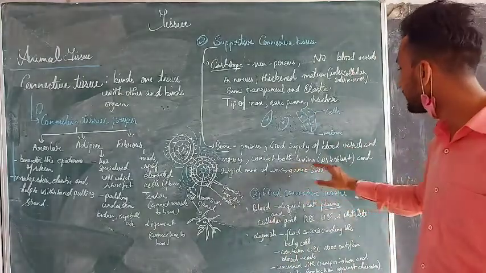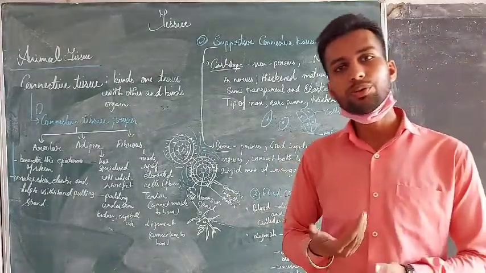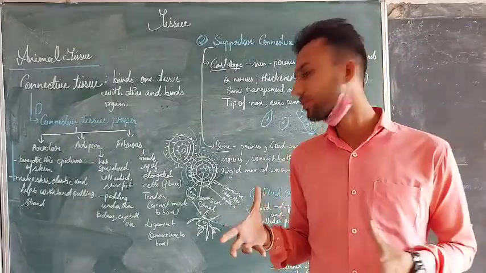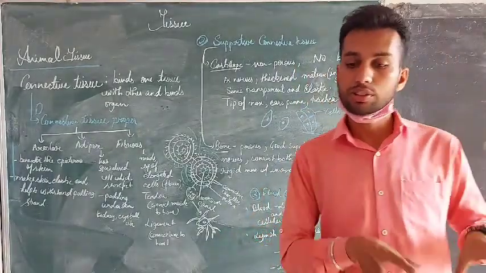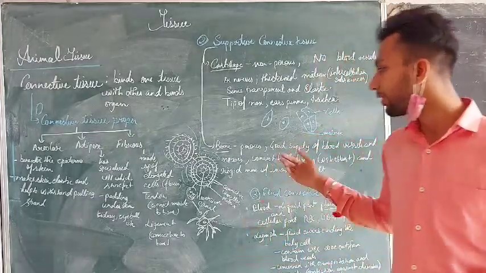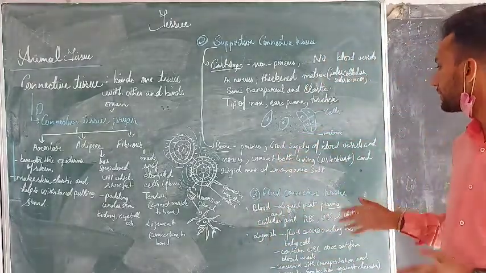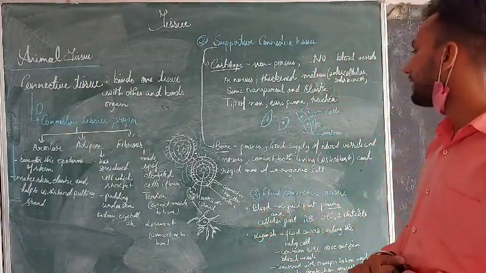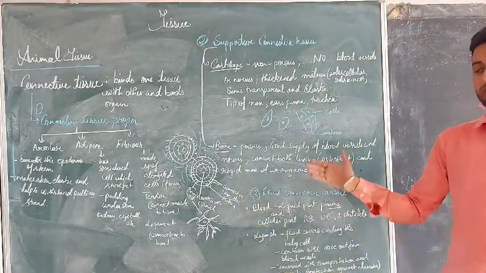It consists of both living tissues, called osteoblasts, and a rigid mass of inorganic salts, which are present beneath the bone. So what is bone? Bone is porous, has a good supply of blood vessels and nerves, and consists of living osteoblasts and a rigid mass of inorganic salt. So this is the category of bone.